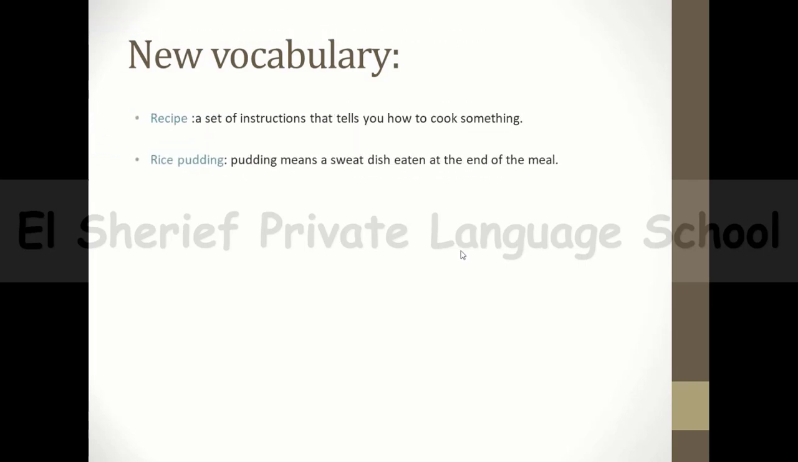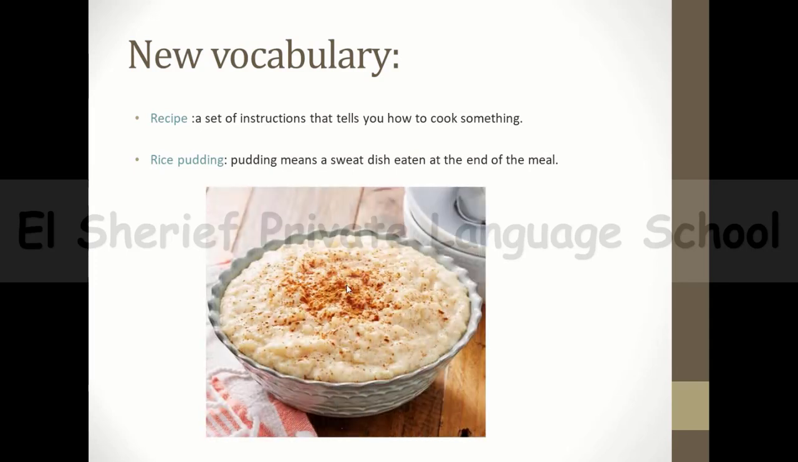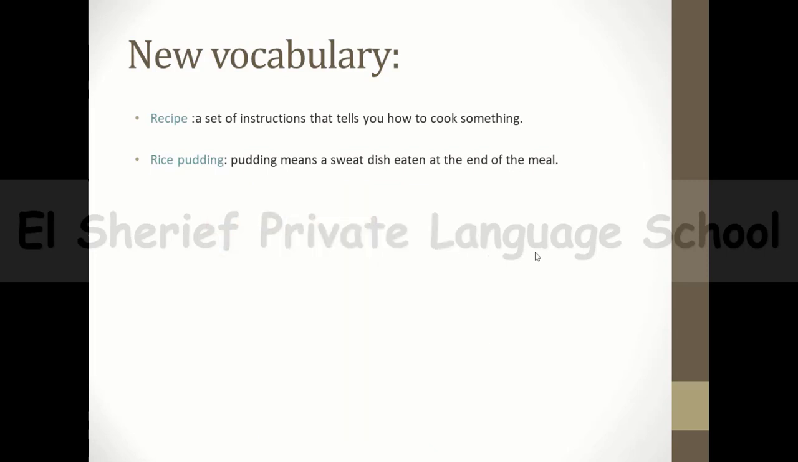Okay, and now we have another word. It's rice pudding. Rice pudding, guys, is this. This is the rice pudding. Pudding, guys, means a sweet dish eaten at the end of the meal. And our sweet dish is the rice pudding, the Egyptian famous dish. Okay, so this is the rice pudding. And then we have ingredients. Ingredients are kinds of food we cook together to make a particular dish.